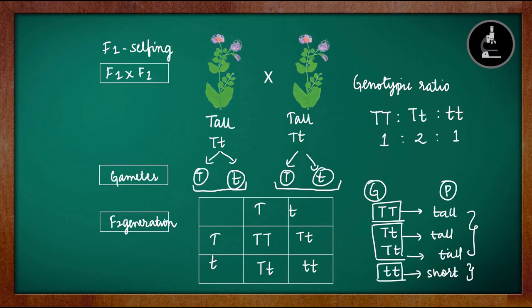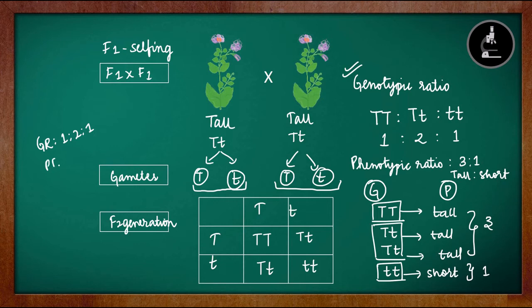Next, if we look at the phenotype, there are 3 tall plants and 1 short plant. So the phenotypic ratio, the tall to short ratio, will be 3:1. Here 3 stands for tall and 1 is for short or dwarf. So the genotypic ratio is 1:2:1 and the phenotypic ratio is 3:1. This is a very important question for your board examination. The genotypic ratio is 1:2:1, the phenotypic ratio is 3:1. This is asked very repeatedly in board examinations. So this is about the monohybrid cross.